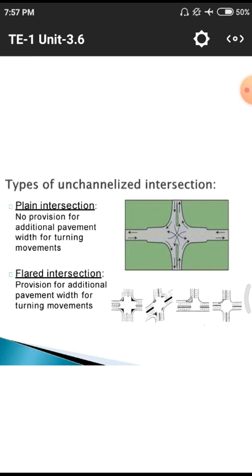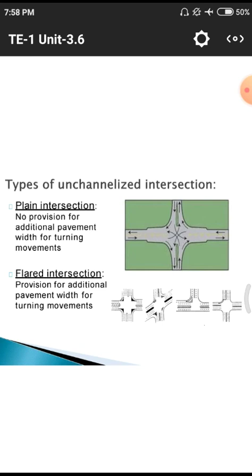Plain intersection, that means no provision for additional pavement width for turning movements. After that a flagged intersection, where in the center we have a divider, and at the edges we have some cross sections or conflict points, which are directly shown with these triangular shapes, so that those will be useful for drivers to change the particular direction of the roadway.